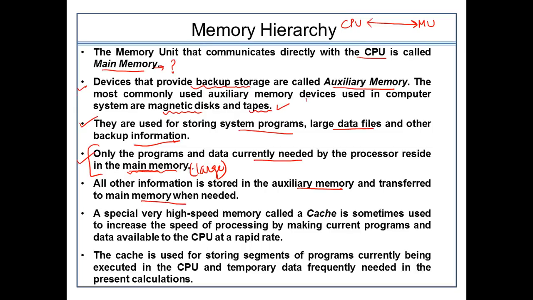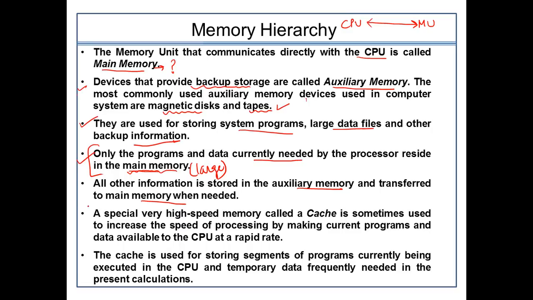Because not every data is accessed frequently, right? The old or outdated data can be stored in the auxiliary memory. But whenever the main memory needs data which is infrequently accessed, it will simply be shuffled from the auxiliary memory to the main memory.